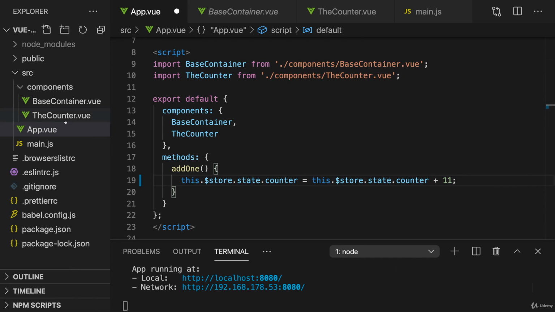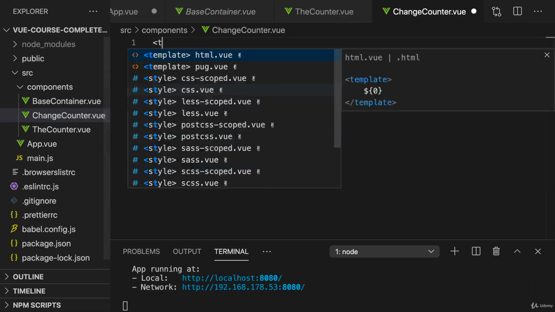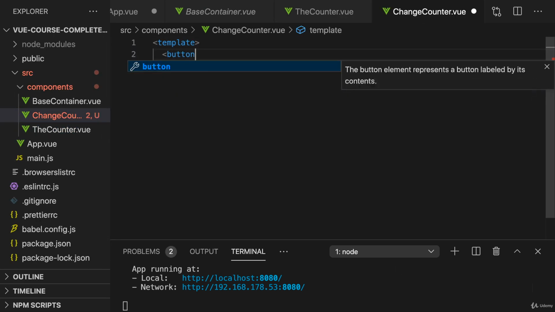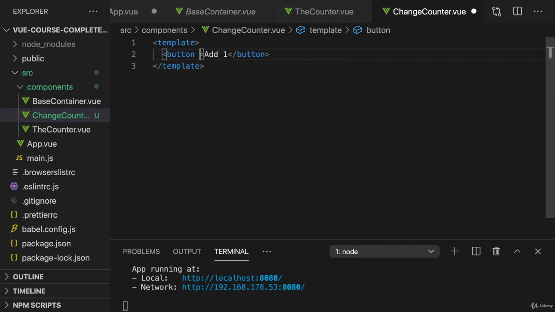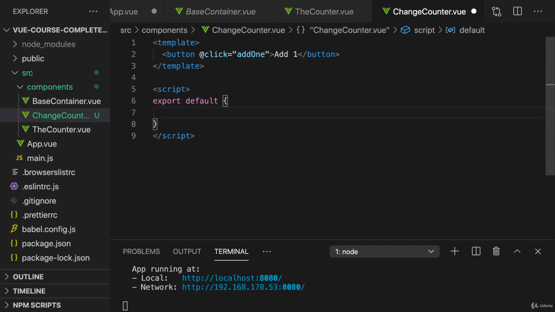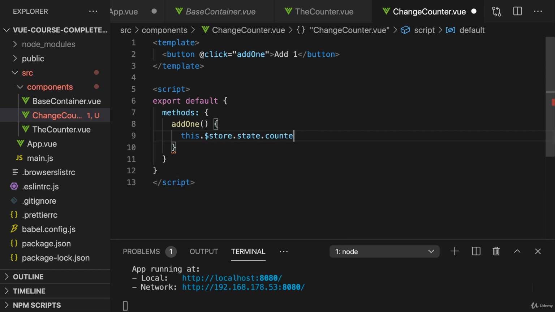And to give you an example, I will actually add another component here, change counter.view, and this will be a very simple component which also just has a button where I also say add 1, and where upon a click I want to trigger add 1. And then I have my script in here, and in there my methods, where I have the add 1 method, and every component is able to use Vuex as you learned it. So here I can access store state counter and increment this by 1.